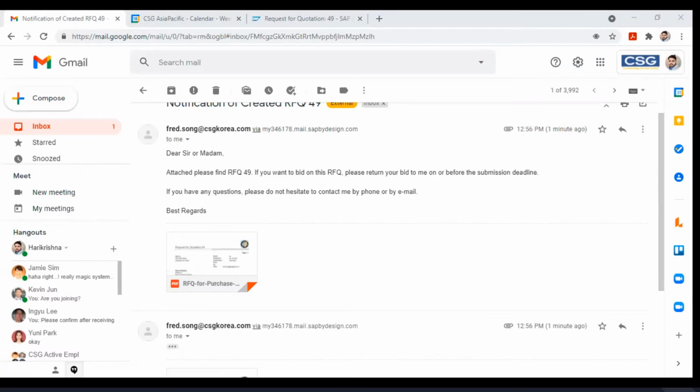When we have to open it, we have to open it through the Acrobat Reader. So I will open with Adobe Acrobat Reader here.